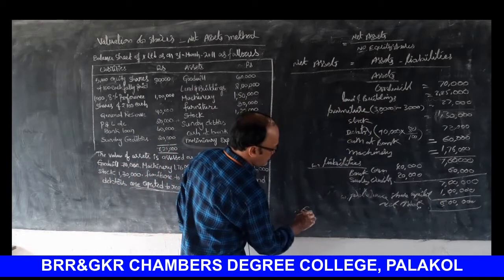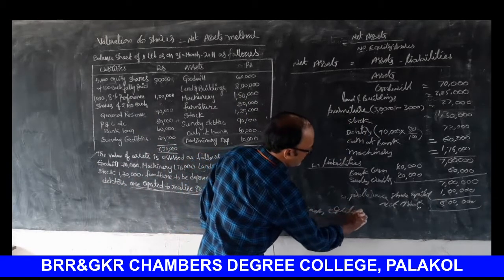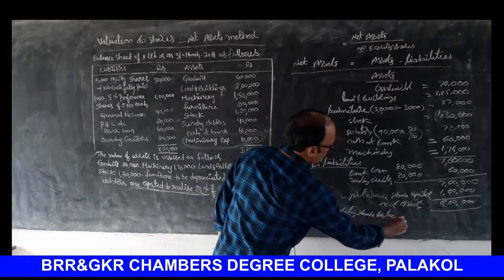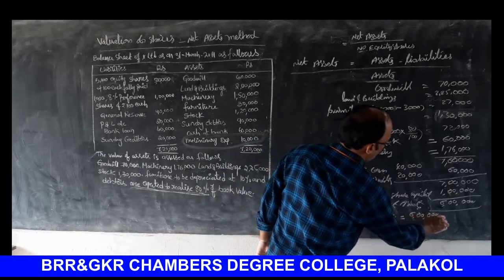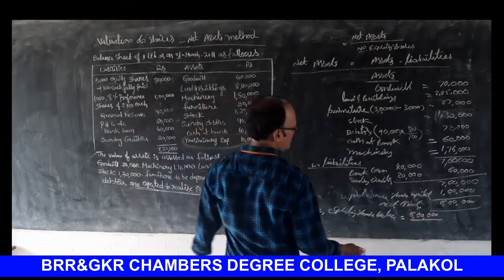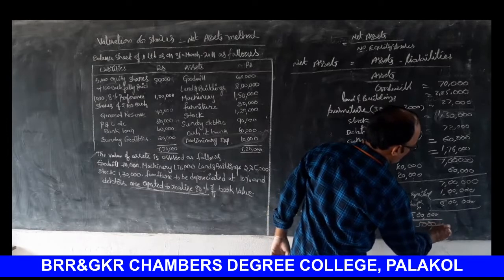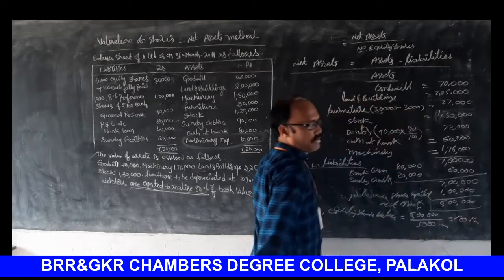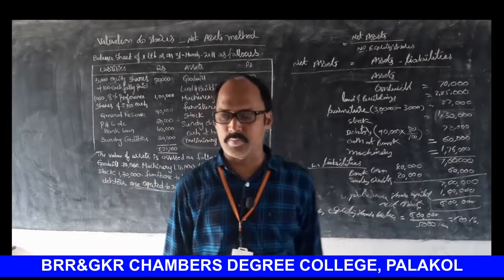Therefore, each equity share value is equal to 6 lakhs by number of equity shares. How many shares? 5,000 shares. That is equal to 120 rupees. 120 rupees each share under net assets method.